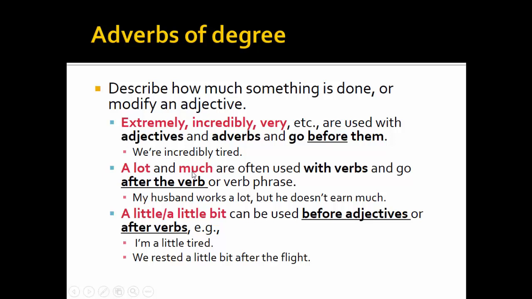A lot and much are often used with verbs and go after the verb or verb phrase. Example: my husband works a lot, but he doesn't earn much. A little bit can be used before adjectives or after verbs. Examples: I'm a little tired. We rested a little bit after the flight.